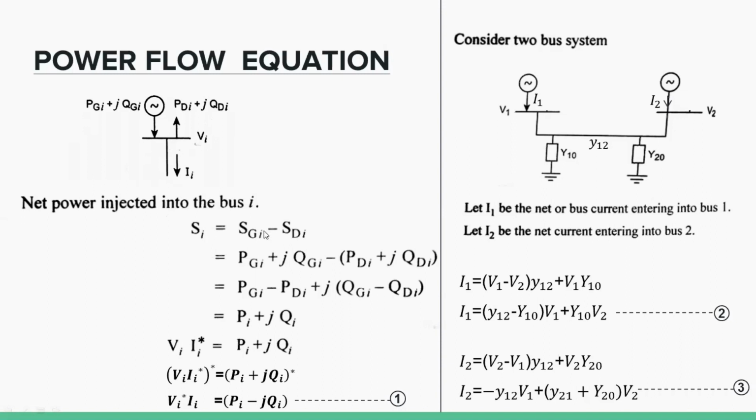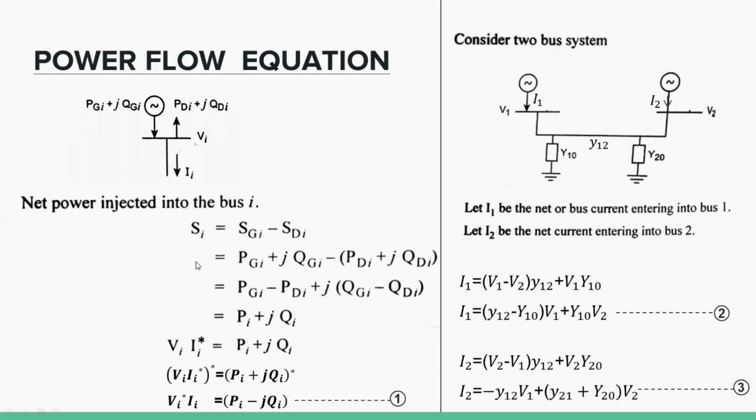Substituting PGi plus jQGi minus the demand value, you get the real part PGi minus PDi plus j times QGi minus QDi. This real part is taken as the real power injected at bus number i. Then the imaginary term is denoted as the reactive power injected at bus i.